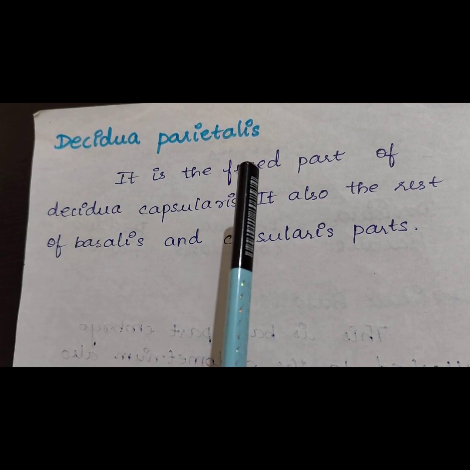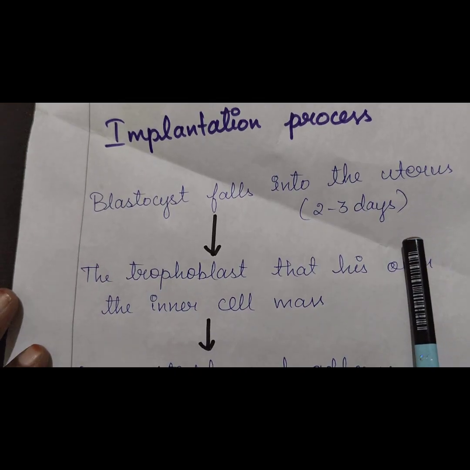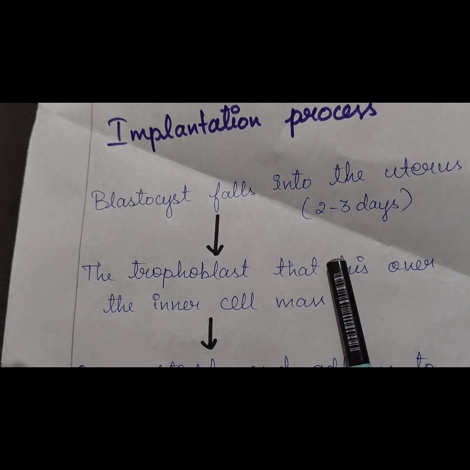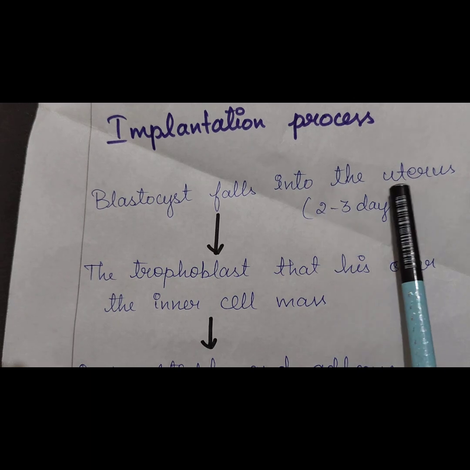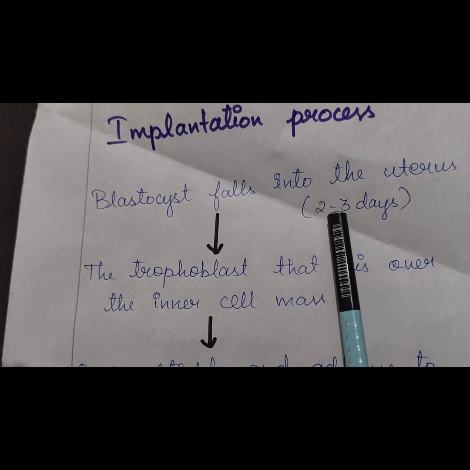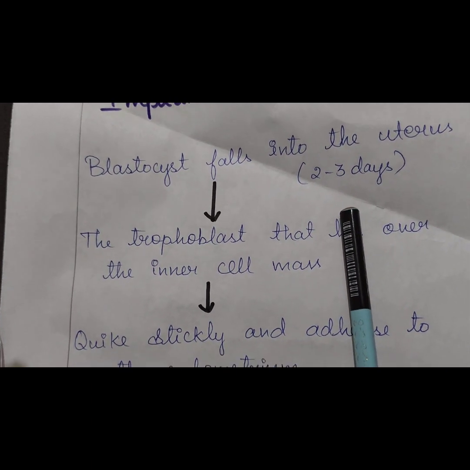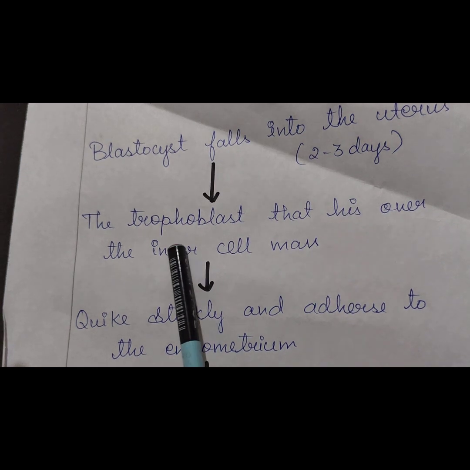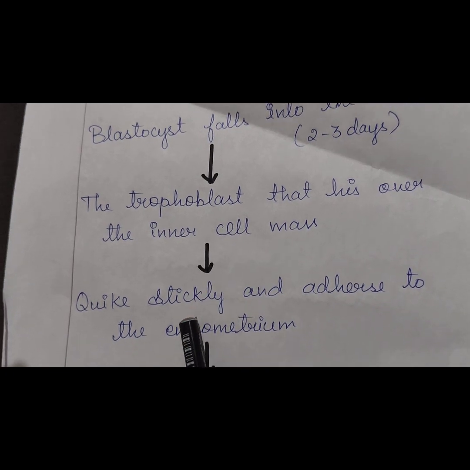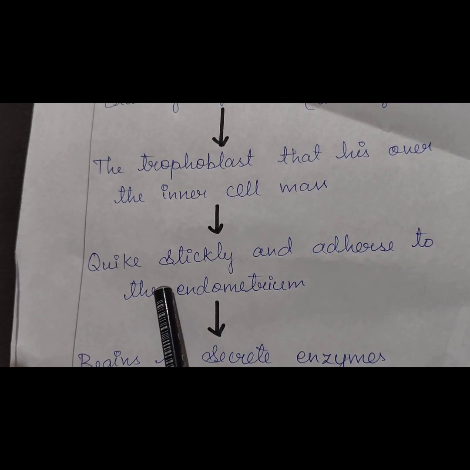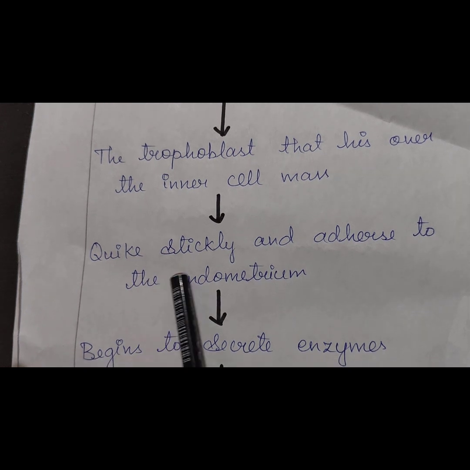This is a short, brief process of implantation. The blastocyst falls into the uterus. At 2 to 3 days, it waits to get implanted. In the blastocyst, the trophoblast forms over the inner cell mass. The trophoblast quickly becomes sticky and adherent to the endometrium.